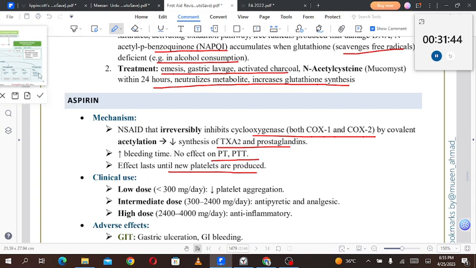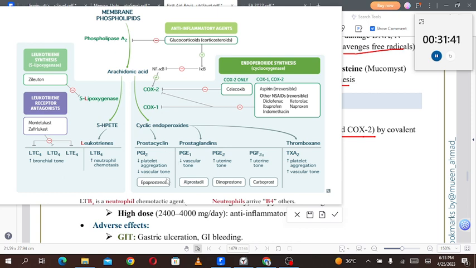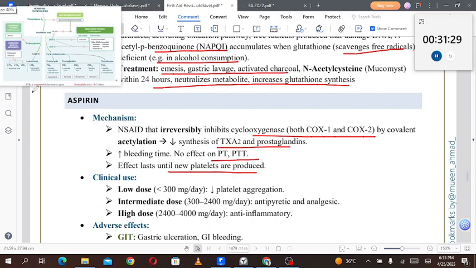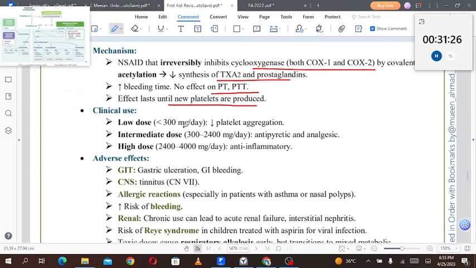Why is the bleeding time increasing? Because if we see in this picture, if PGI2 and thromboxanes are inhibited, the platelet aggregation will be inhibited. So resultantly, the bleeding time is increasing even though the platelet number remains normal. The platelets cannot aggregate together in the presence of aspirin, and that is why only the bleeding time is increased. Other values are normal. Moving forward, we'll talk about the clinical use.